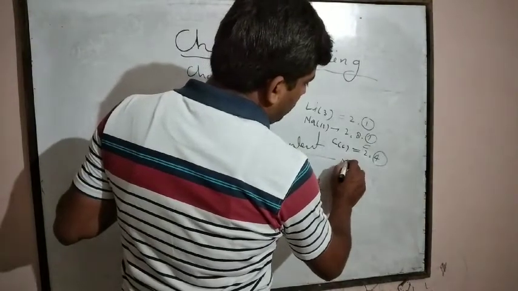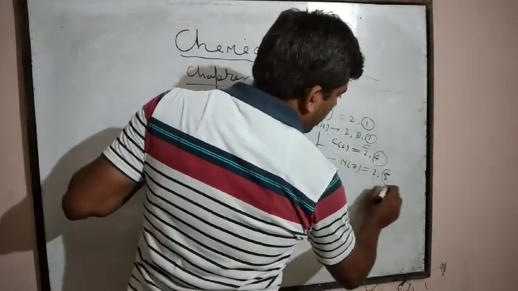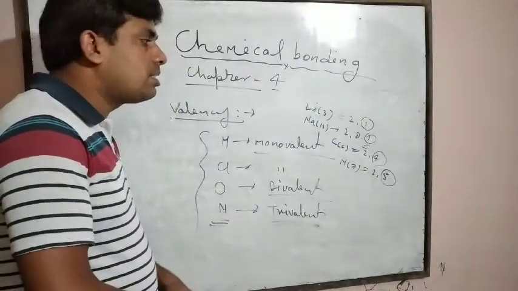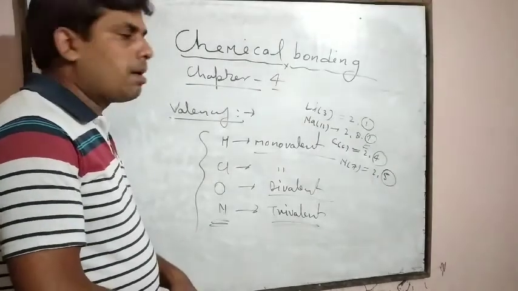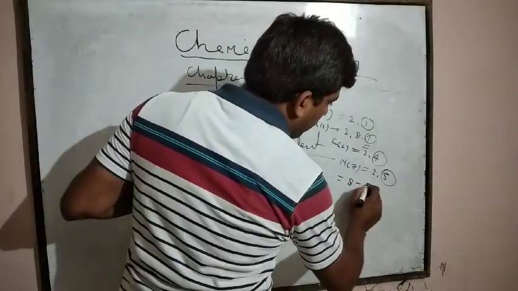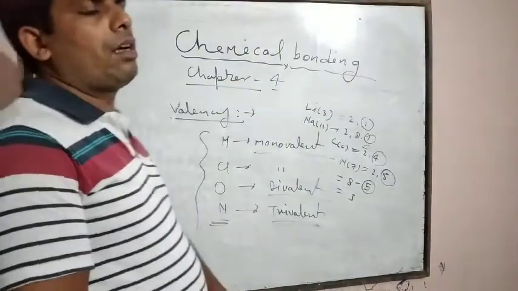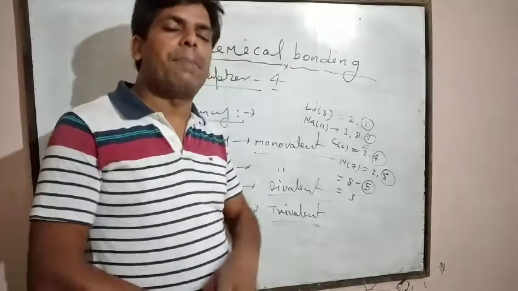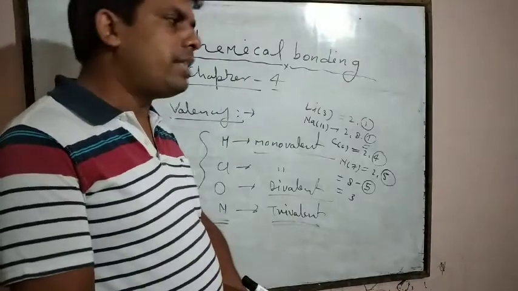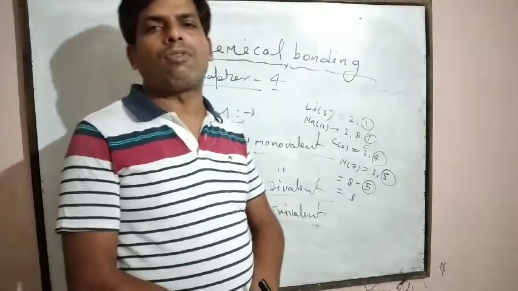if nitrogen is taken, the atomic number of nitrogen is 7, electronic configuration is 2, 5. Here valence electrons are 5, but valency is not 5. Valency is equal to 8 minus number of valence electrons, and it is equal to 3. Hence valency of nitrogen is 3. You should always keep in mind, if valence electrons exceed 4, then to calculate valency, the number of valence electrons must be subtracted from 8.